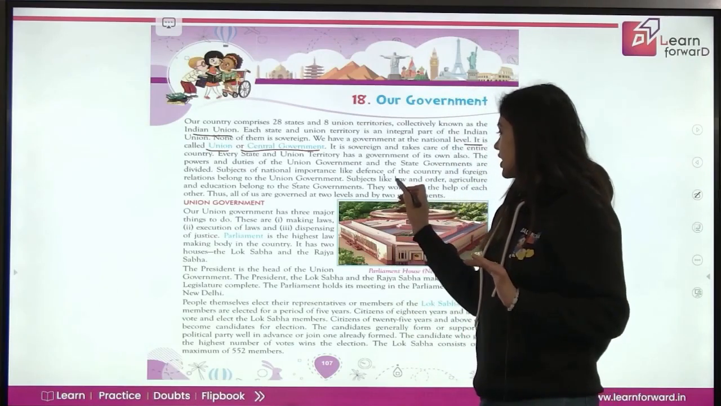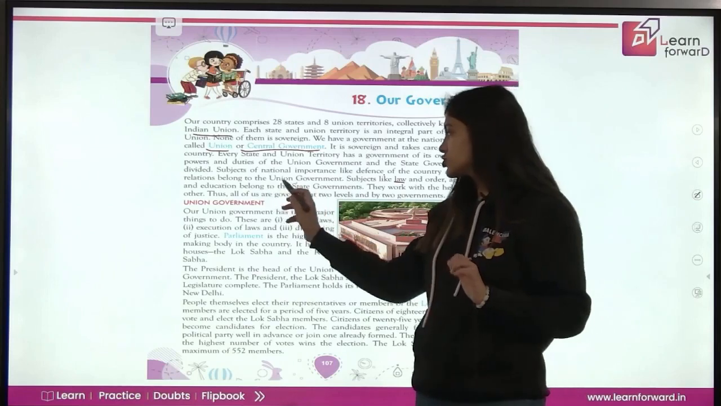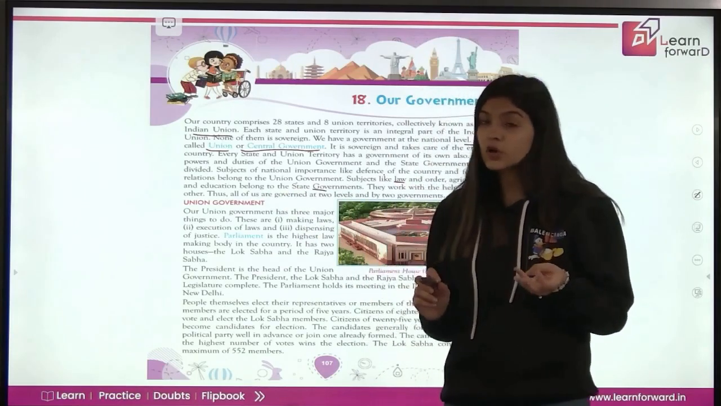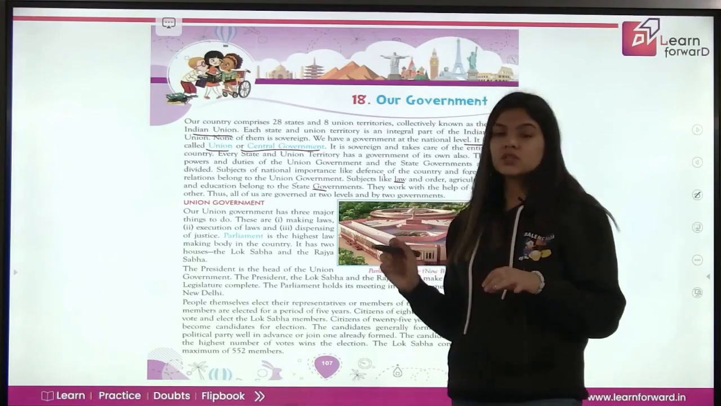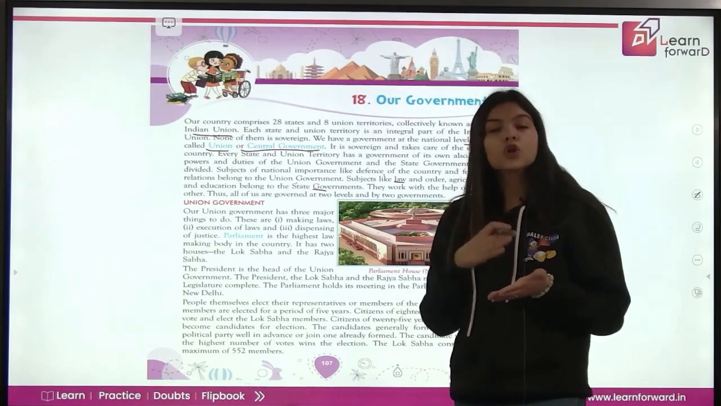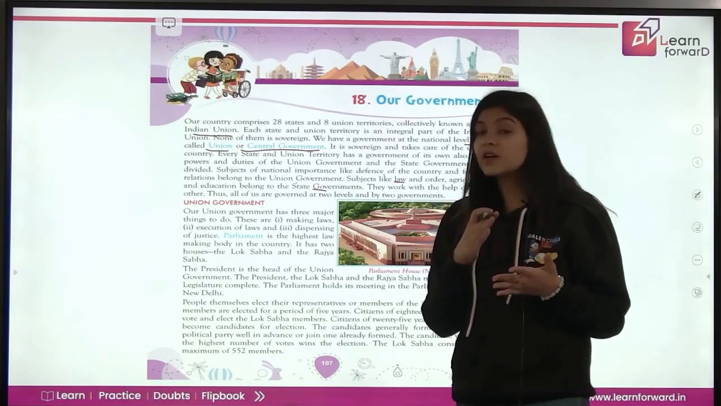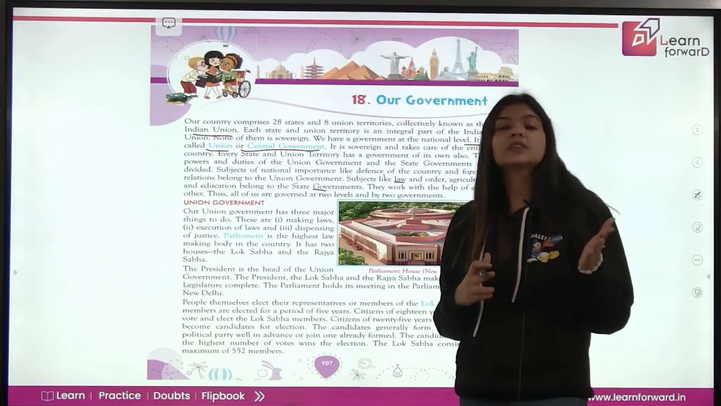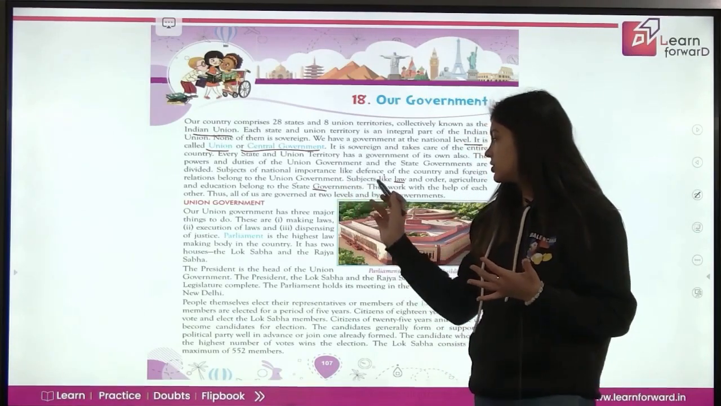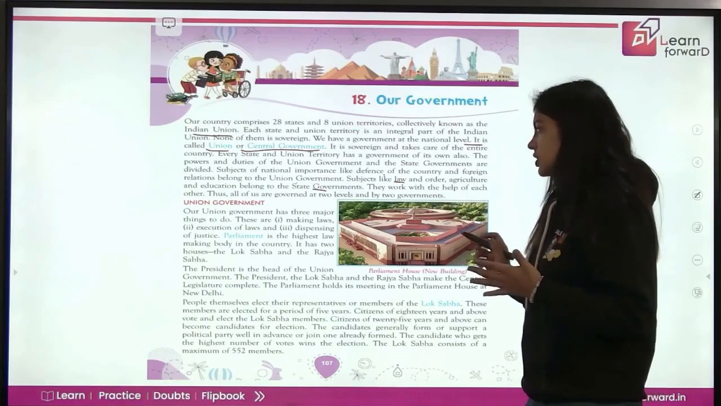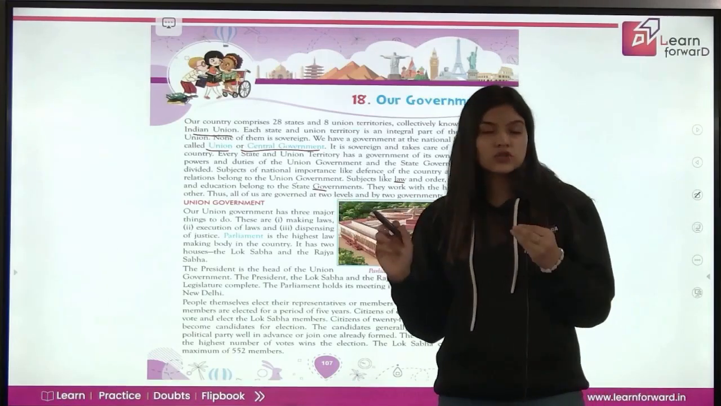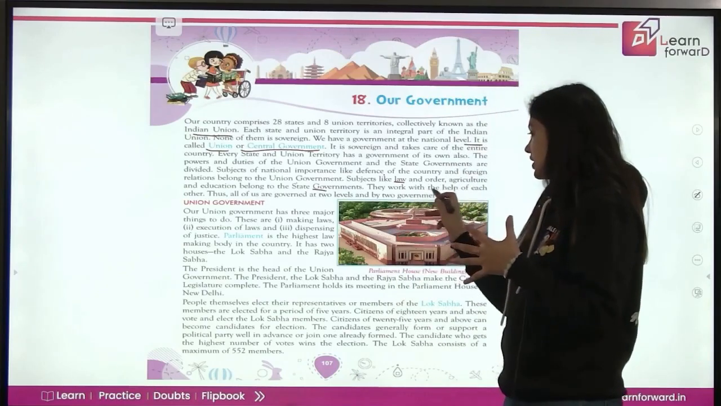Now subjects like law and order, agriculture and education belong to state governments. So subjects like agriculture, law and order, and third is your education. These are covered by the state governments कि उस particular state का law and order ठीक से काम करना चाहिए, agriculture practices सही होनी चाहिए, and the education institutions and the system should be checked by the state governments. Now they work with the help of each other, thus all are governed at two levels and by two governments. So ये जो चीजें हैं ये सब मिलके काम करते हैं.